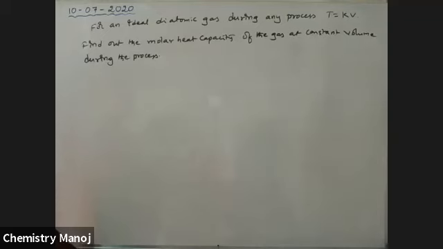Convert the T value in terms of P. So, the PV power gamma form: convert that relation, T is equal to KV, into the form PV power X is equal to constant by using PV is equal to nRT. Already I told Rakshit. Check your previous notes.